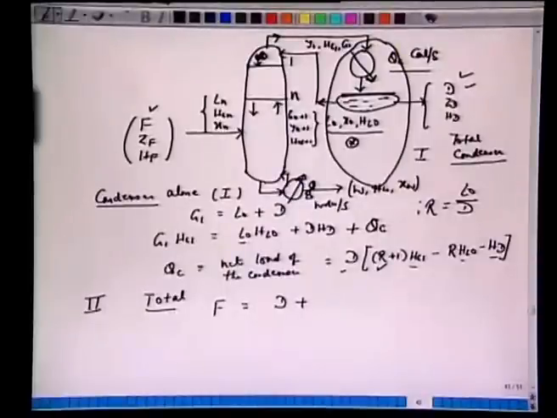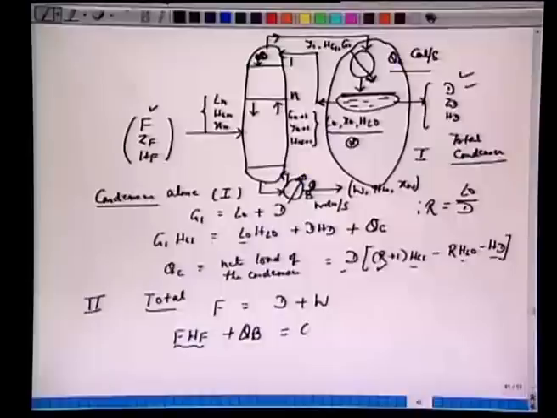So we have F = W + D. Okay. Heat load, enthalpy balance: if we make an energy balance, F HF, the incoming enthalpy, plus we have this load of QB. We are supplying this QB into this reboiler to vaporize the liquid for this distillation column. So we have F HF plus QB.